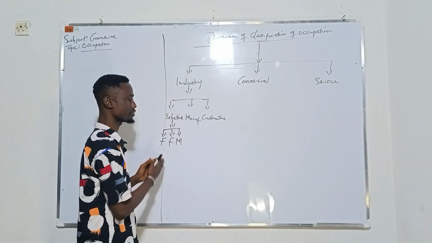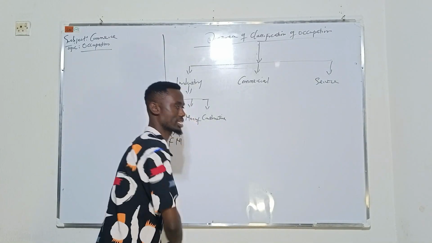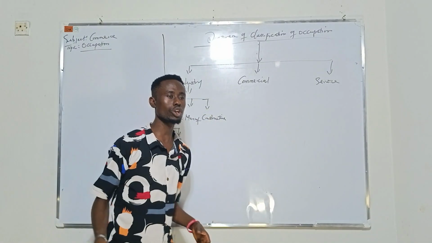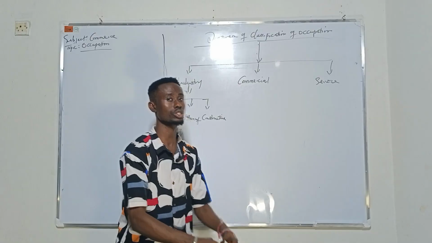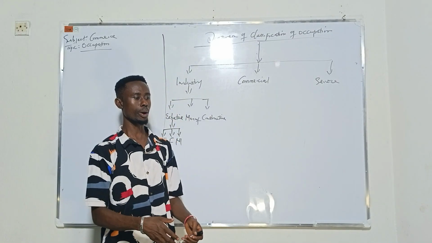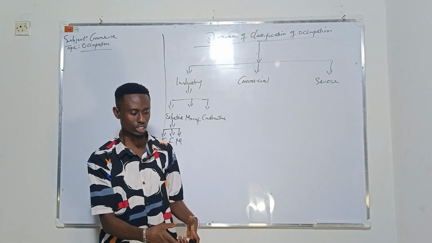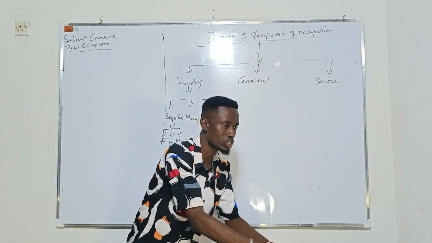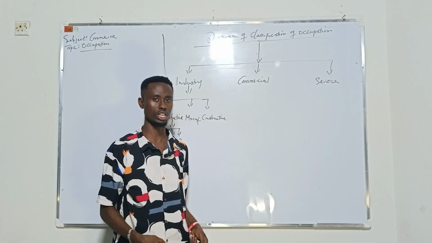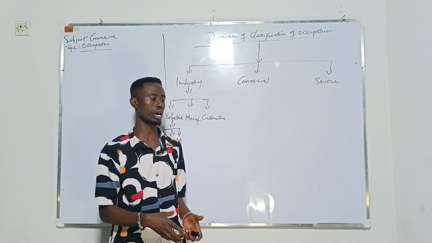For example, we have the fishermen. Fishermen throw nets. They don't know the outcome of what they threw, so they may catch fish or they may catch something else. You cannot predict what you want to catch. So it's called extracting.